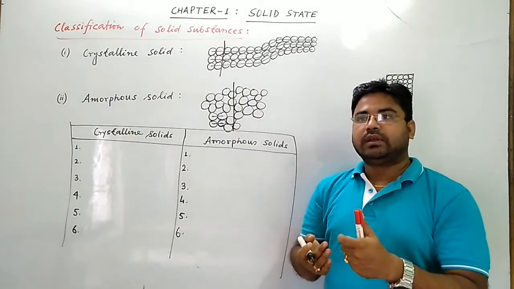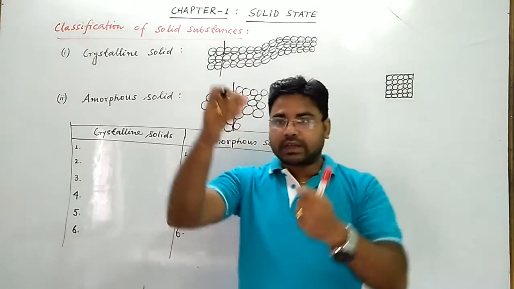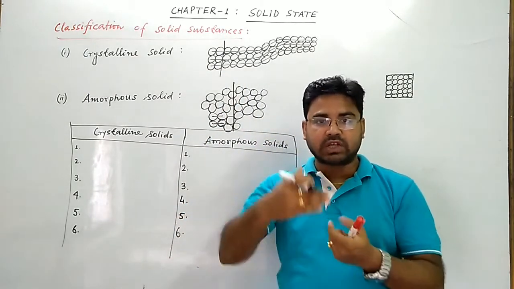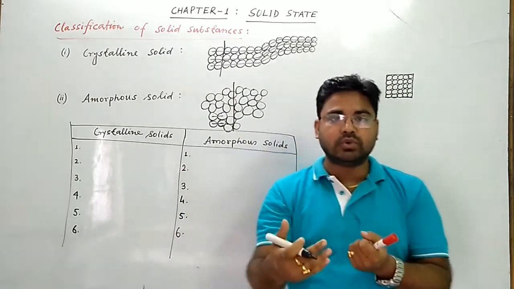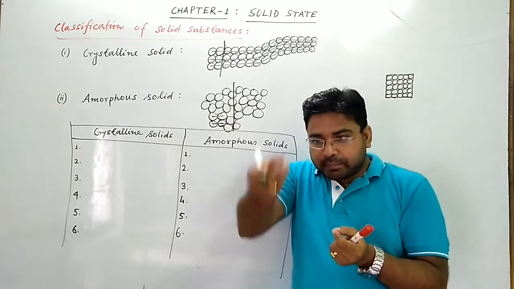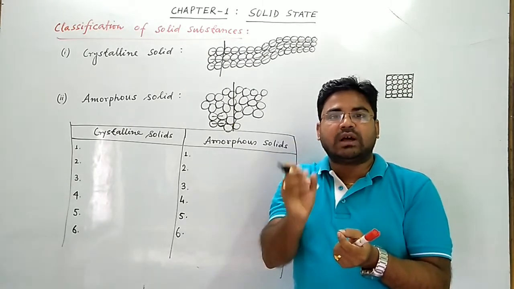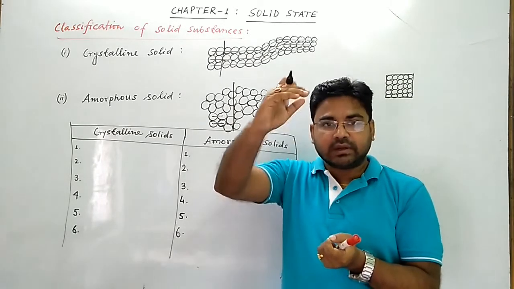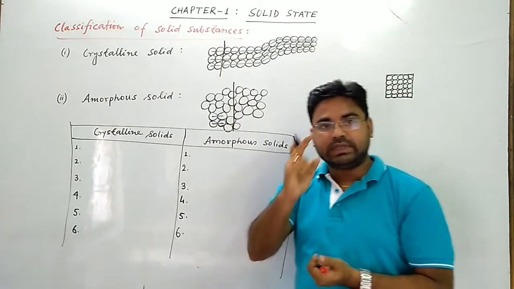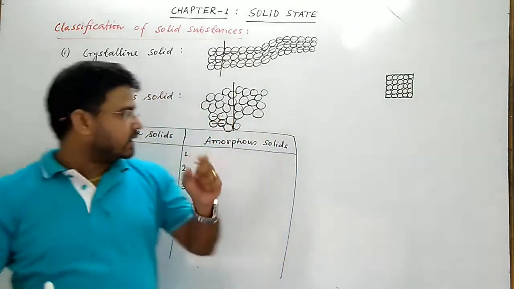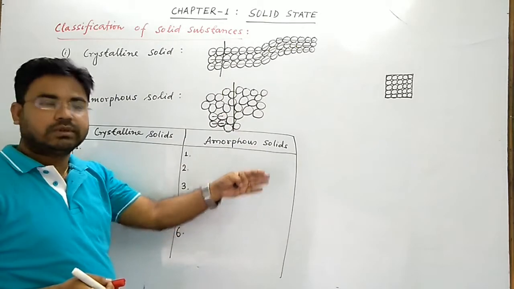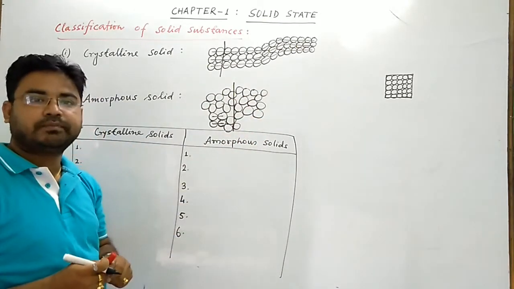If you see the glass panes of the windows and doors of a very old building, you can see that the bottom part of the glass panes is slightly thicker than the top portion. This is only because of the tendency of the glass to flow.